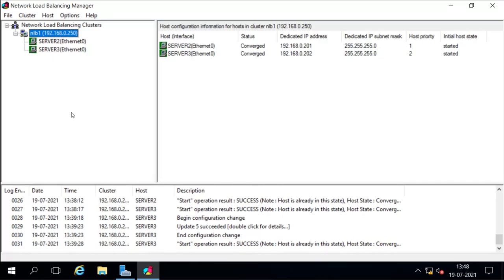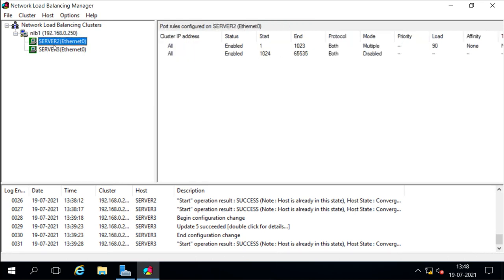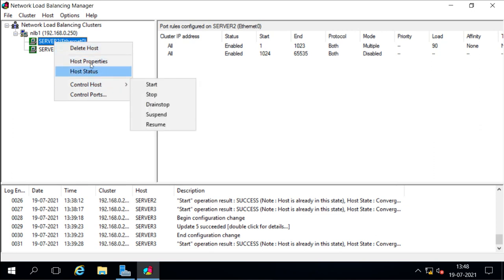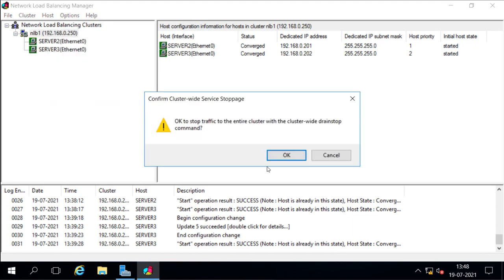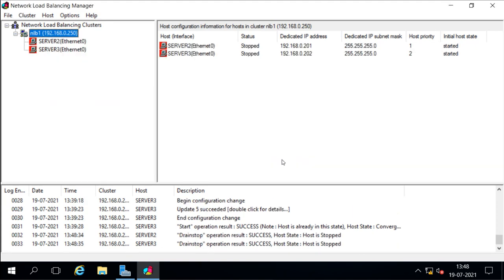So if this server is Server 2012 and I want to upgrade it, I will remove it. I will say delete the host, or I can remove it from here. We can first say stop or drain stop, which will remove all the services from there, and then I can remove the host.